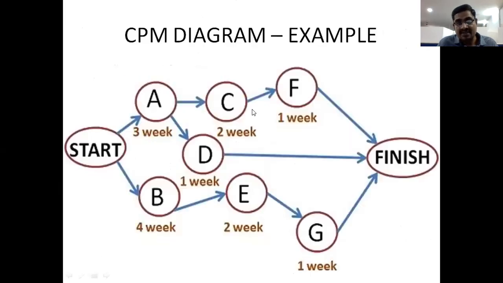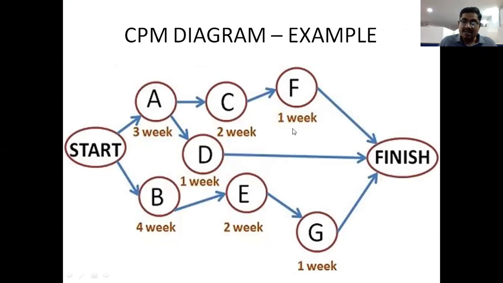these activities. Suppose in this diagram, F activity timing is 1 week. This 1 week is determined by the company or the project manager, that is CPM.